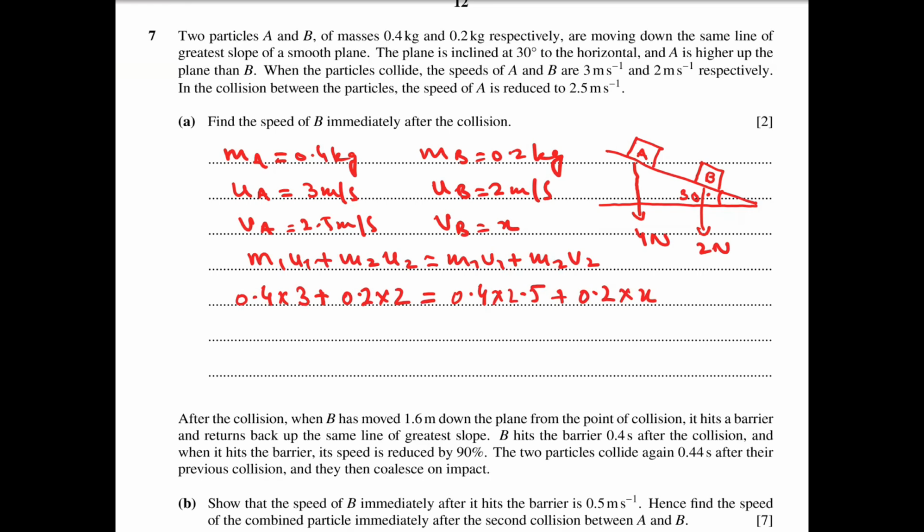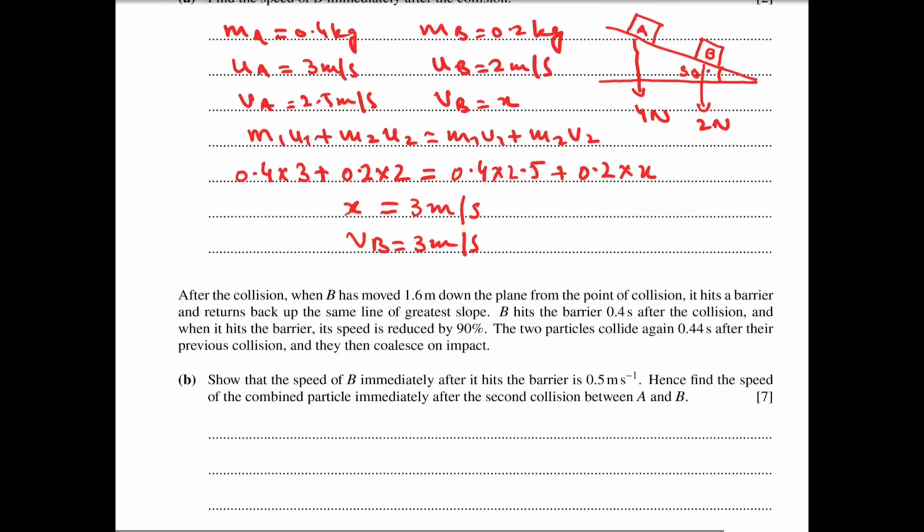The final answer for x is 3 meters per second. So the speed of B after the collision is 3 meters per second. Now, we will move to the next part.